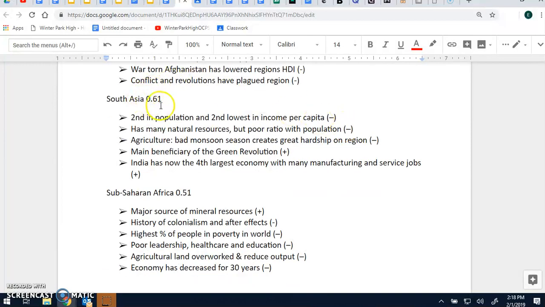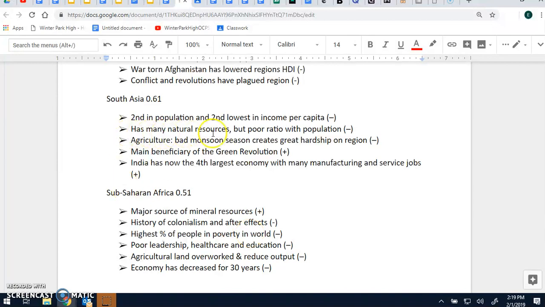Next is South Asia. South Asia is 61% in terms of regional HDI. It is second in population behind East Asia, which obviously has China, and second lowest in income per capita. Remember, this means that per person they have the second lowest income of any region, the lowest being Sub-Saharan Africa.